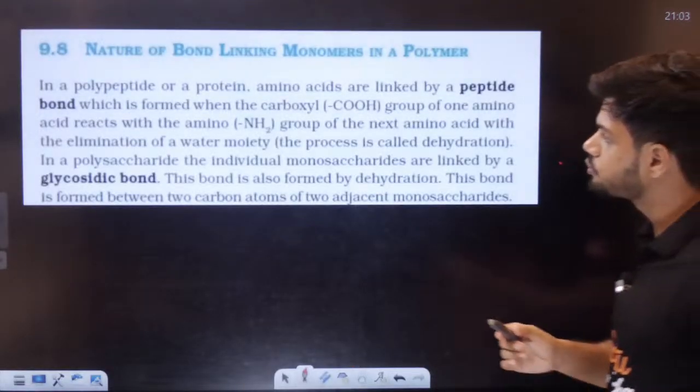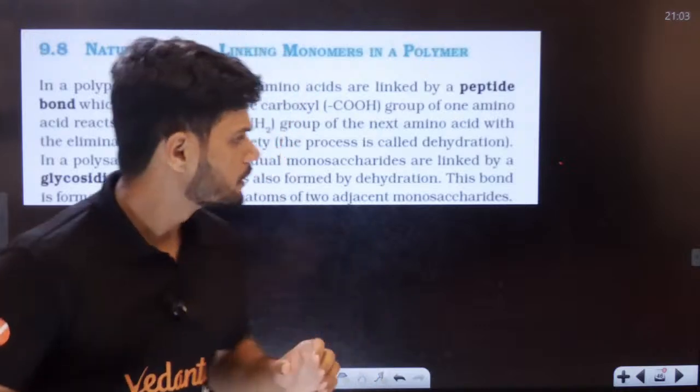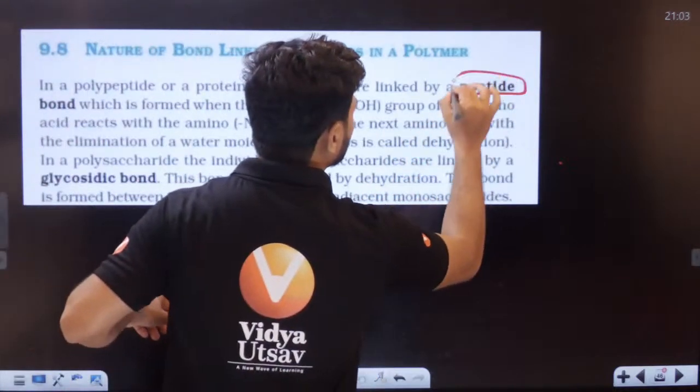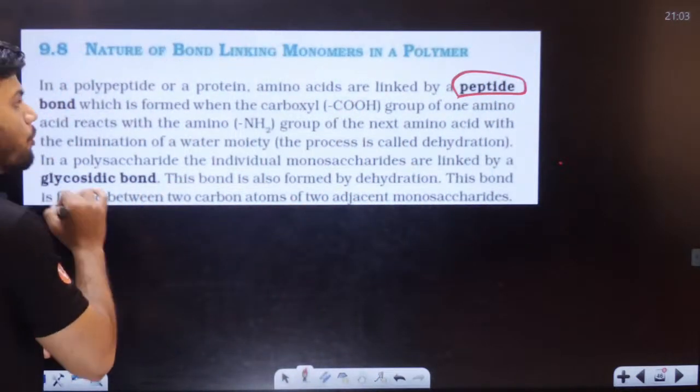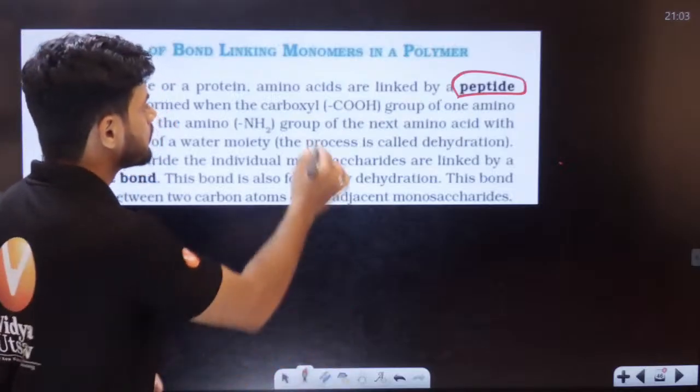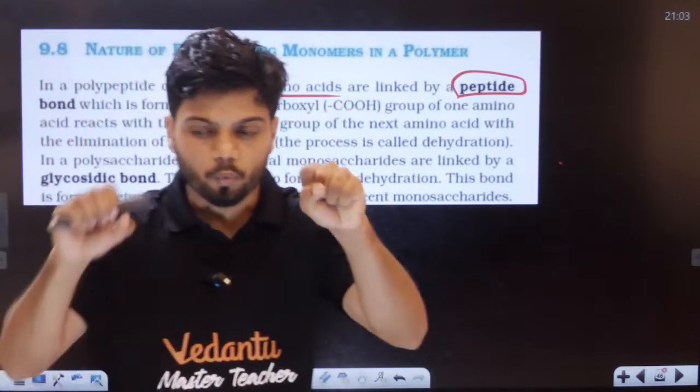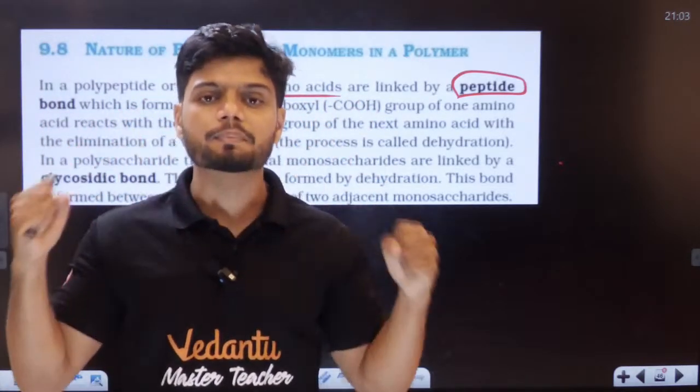So before I go, students, I want all of you to understand, a peptide bond is a bond between two amino acids. One amino acid, one more amino acid. Between them, they have a peptide bond.